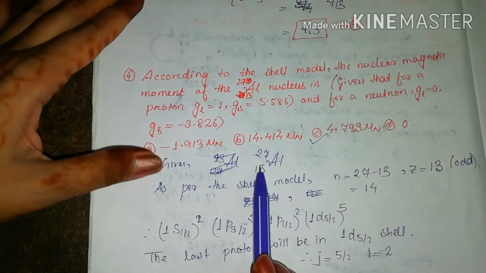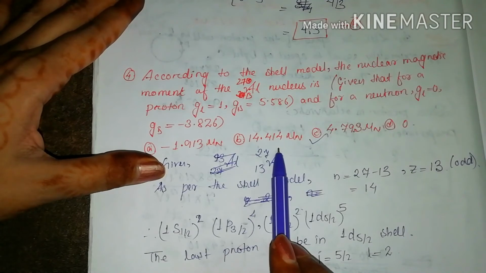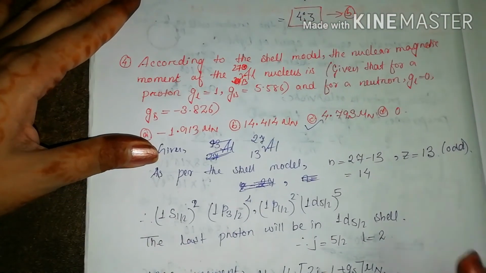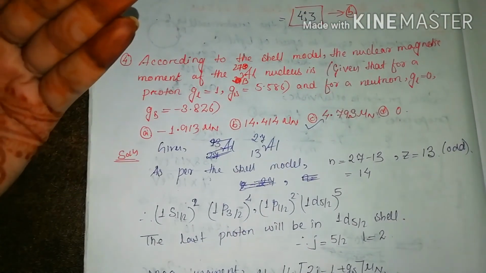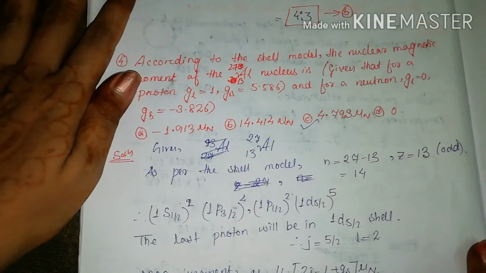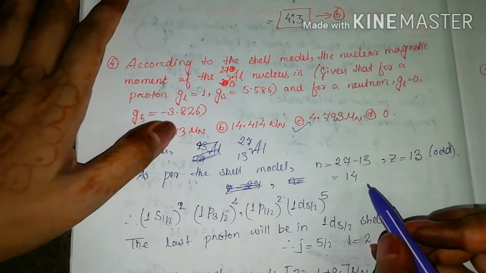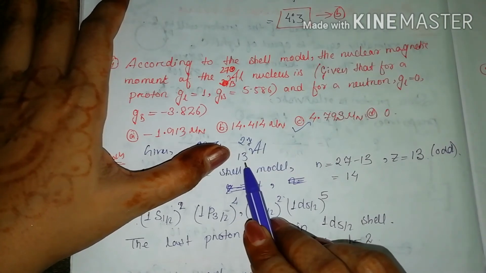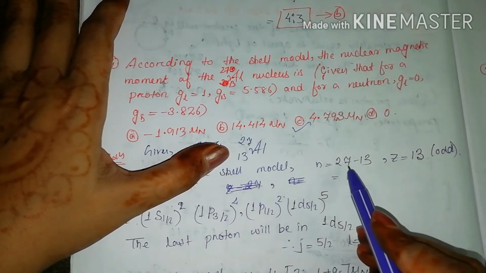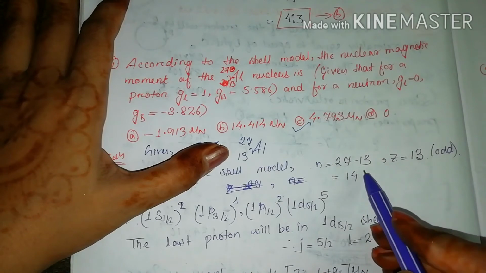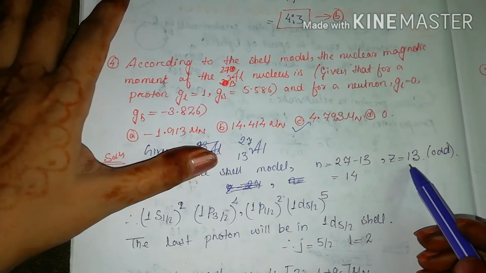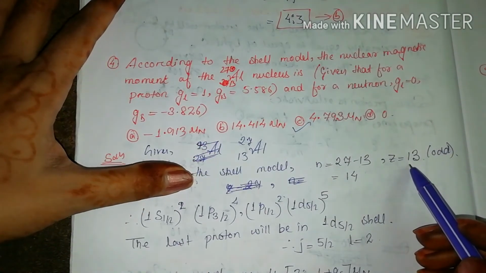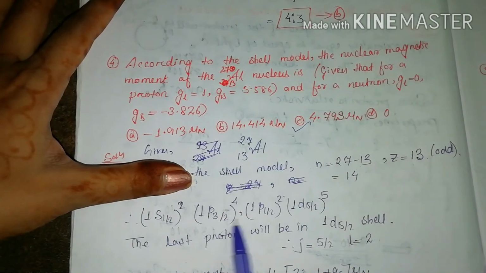So firstly we will see, this is the given nucleus, right? According to the shell model, we have to find the nuclear magnetic moment. So first of all, we will see the number of protons and neutrons. Here the number of protons is 13. The number of neutrons is 27 minus 13, that is 14. So this is even, so it is neglected. We will write the energy levels only for the odd number, which is written as this.